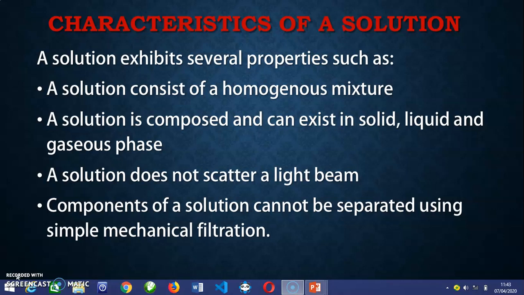For example, if you put sugar and water together, we cannot use a sieve to separate the sugar from the water. It is not possible, because they are true solutions. They will remain constant and remain together. So they cannot be easily separated using simple filtration. As a matter of fact, you can use distillation to separate them.